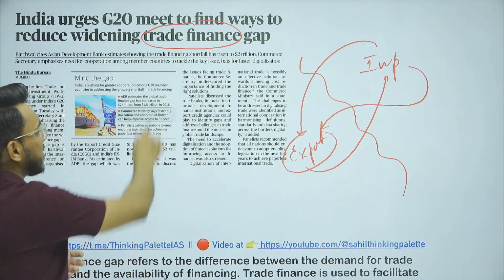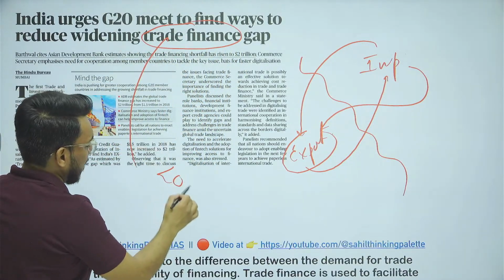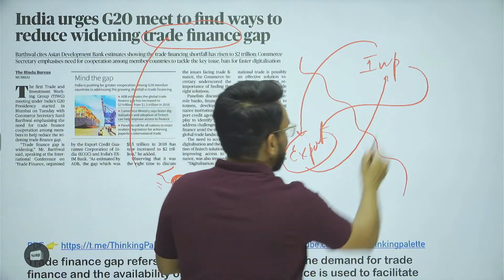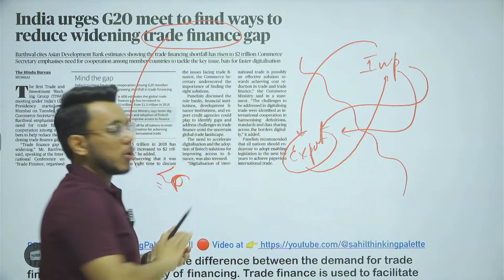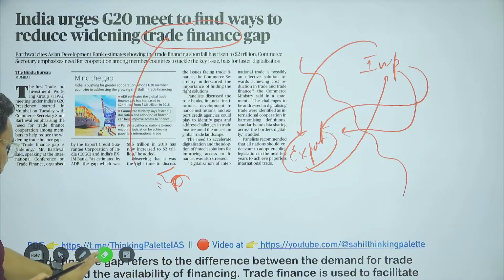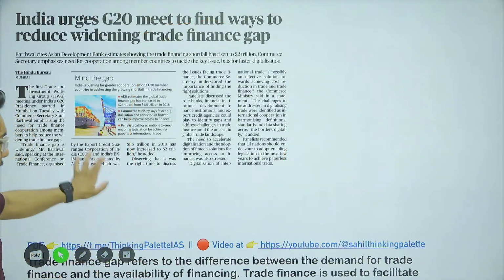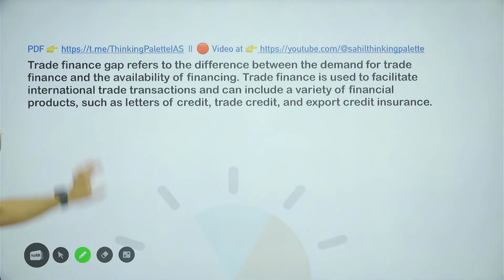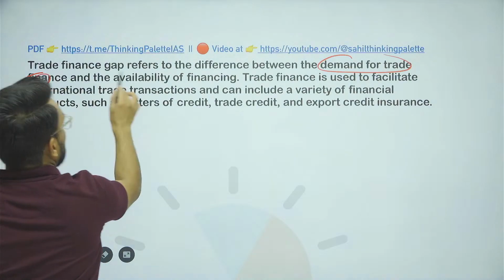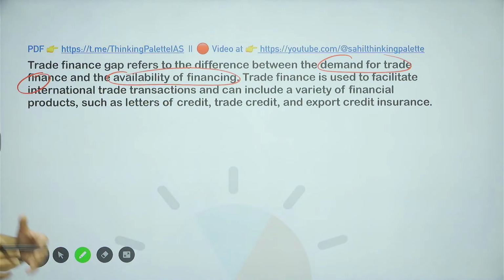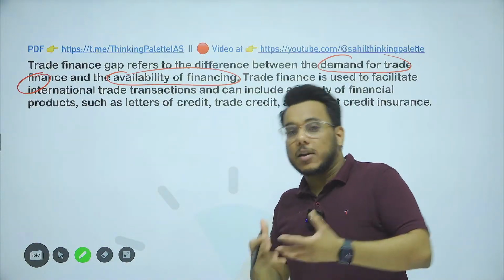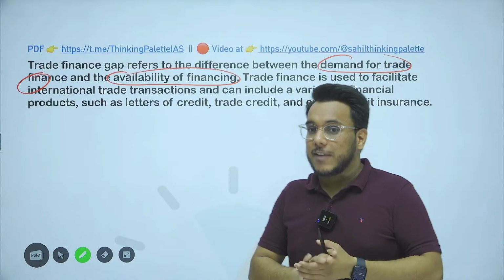What is trade financing? Letter of credit, for example. Okay, LC, letter of credit. Now, what is a letter of credit? A letter of credit is an assurance released to the exporter by the bank that yes, your payment will come. So that is trade financing. Now, the trade financing gap refers to the difference between the demand for trade finance and the availability of trade financing. Okay, so for trade, importers and exporters need finance. If they are getting it, good. If they are not getting it, then there is this trade financing gap.